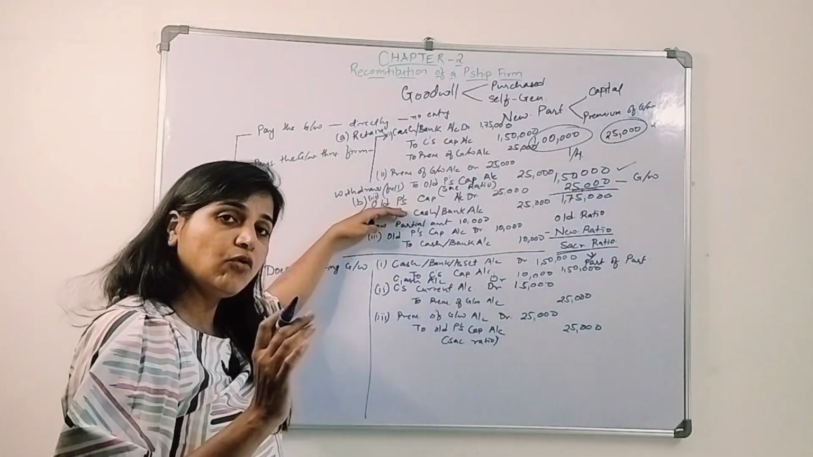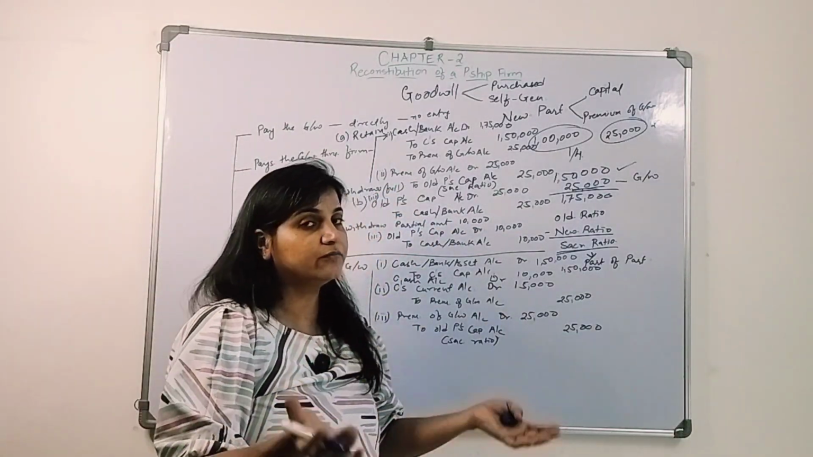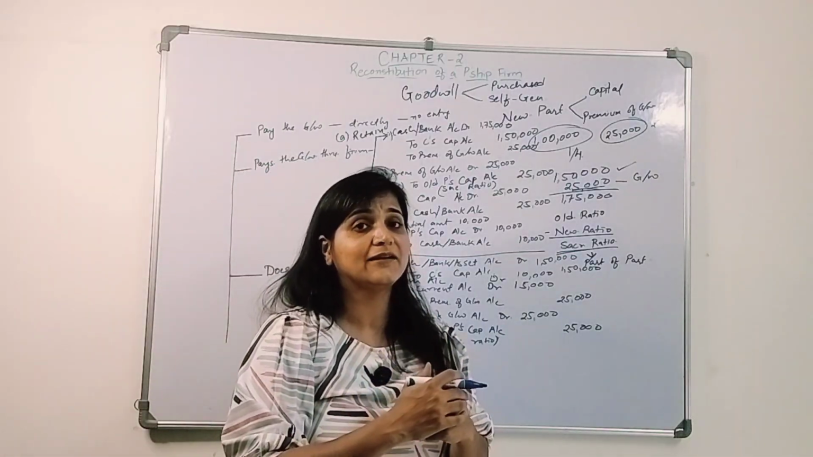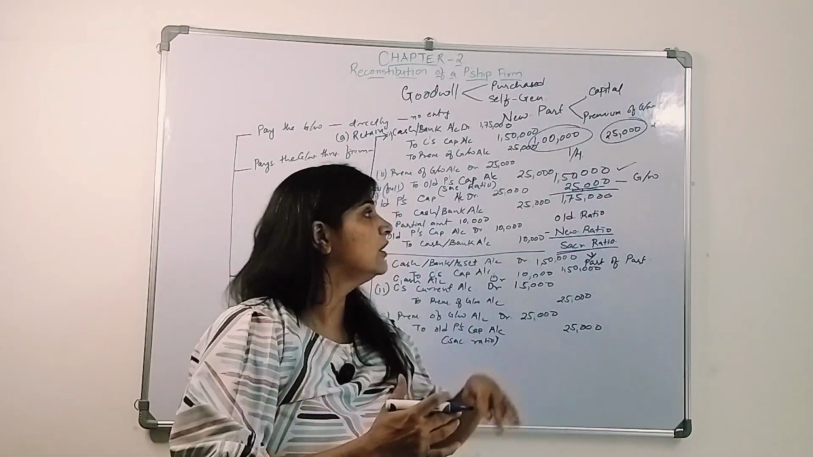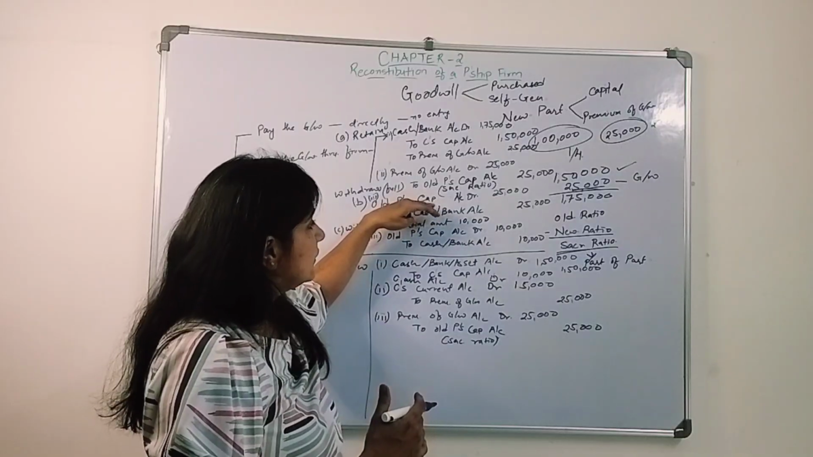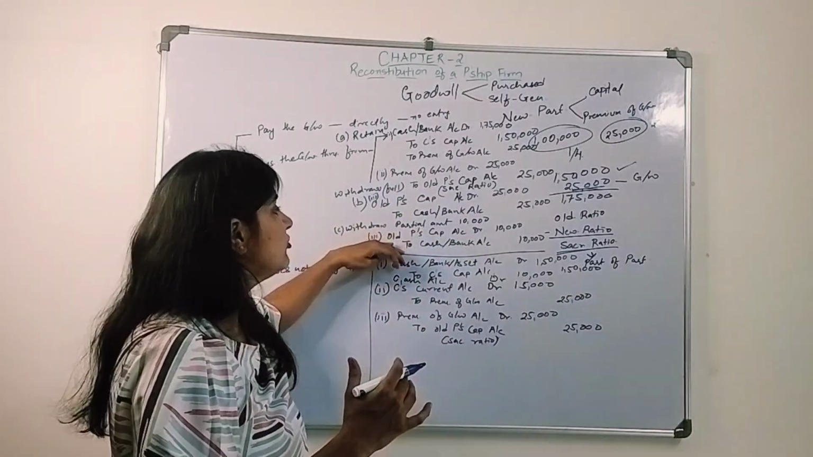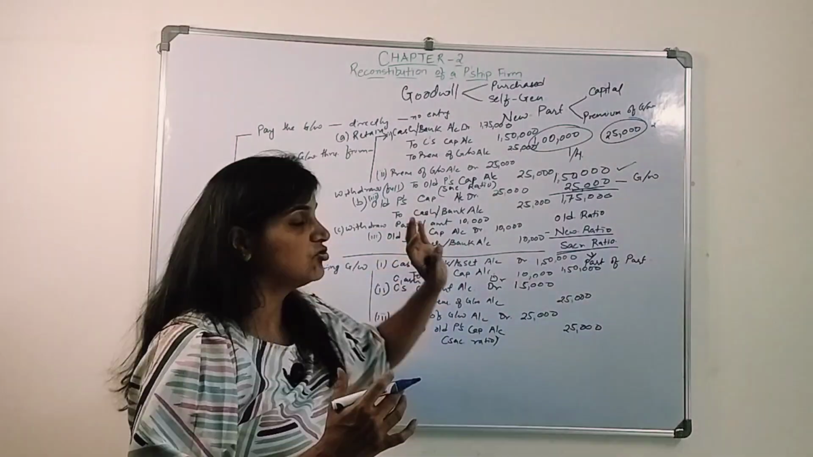If the old partner withdraws the full amount, cash or bank is going out from the business and the partners are going to receive that amount, their capital amount will reduce, so capital account will be debited to cash or bank account. If they withdraw partially, then the partial amount will be debited to cash or bank account.